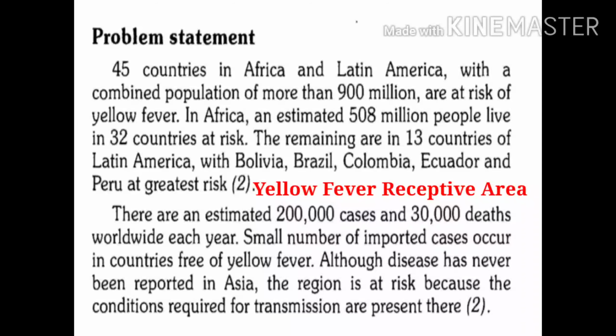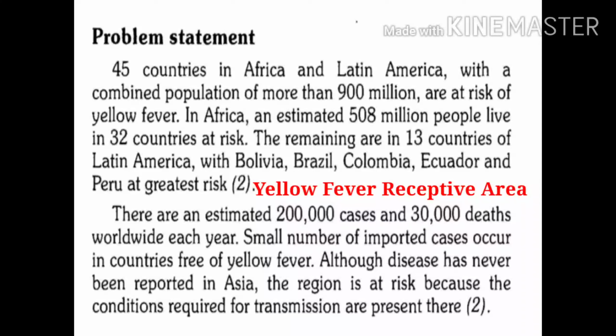And another important factor is that the monkeys present in India are susceptible to yellow fever. So basically, in nature, the chain is maintained between monkey, Aedes aegypti and man. Details of this chain we are going to study in transmission. At this point, just try to understand that the monkeys present in India are susceptible to yellow fever virus. So all these conditions are favorable.